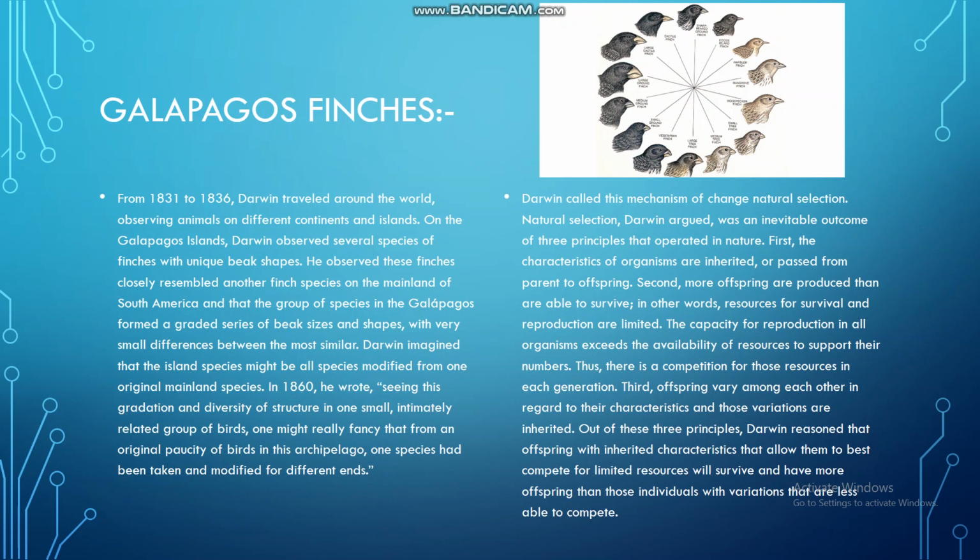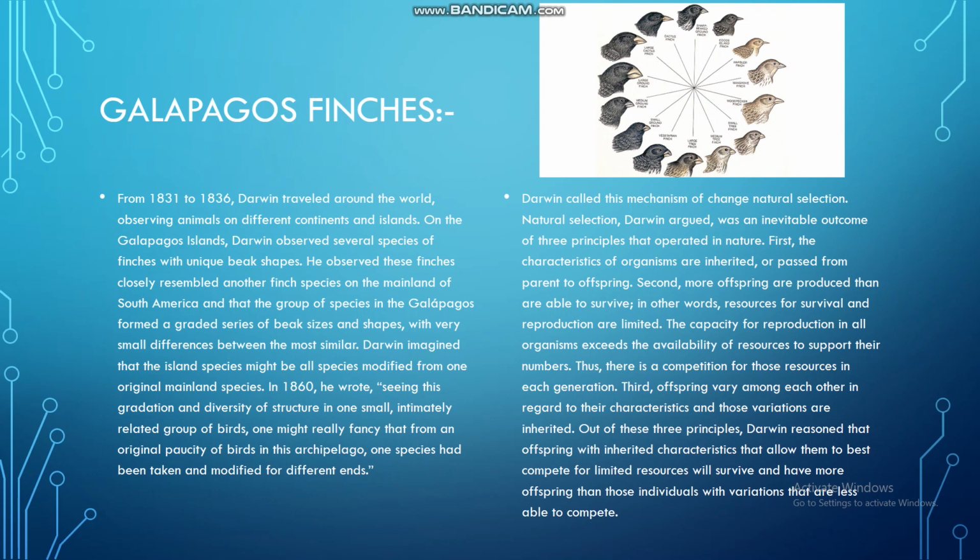Natural selection, Darwin argued, was an inevitable outcome of three principles that operated in nature. First, the characteristics of organisms are inherited or passed from parent to offspring. Second, more offspring are produced than are able to survive. In other words, resources for survival and reproduction are limited. The capacity for reproduction in all organisms exceeds the availability of resources to support their numbers. Thus, there is a competition for those resources in each generation.